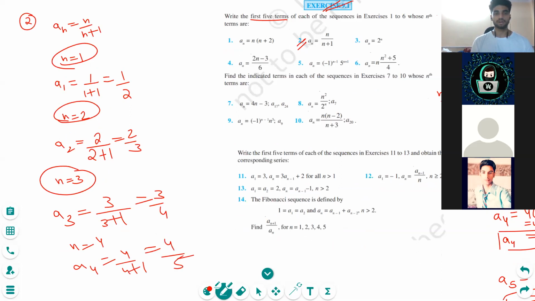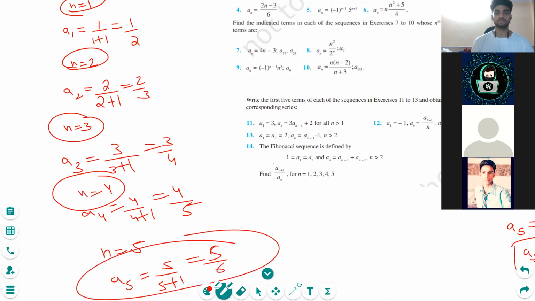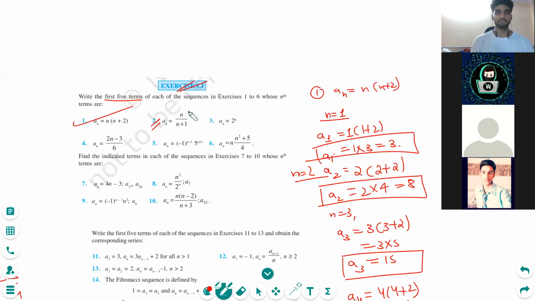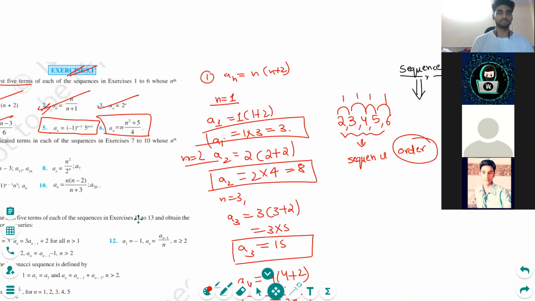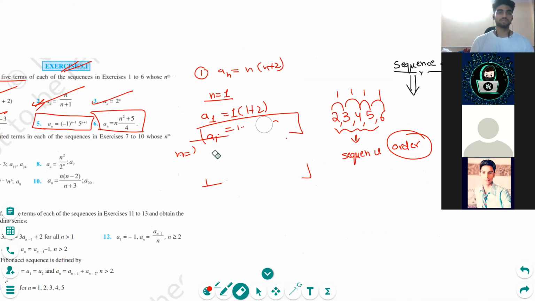I'm helping with this because I think it's always a good idea to start with the basics before moving to the difficult part. 5 by 6. So this is not difficult, so I guess these questions can be done by yourself, right? I'm putting this question and this question aside for myself. I'm going to solve these because they may create some confusion while solving. Okay? So let's go to question number 5.